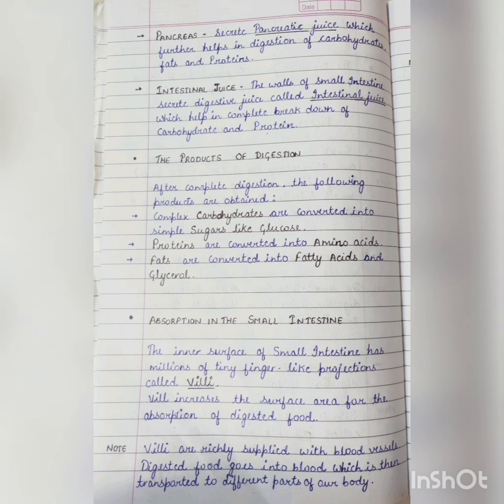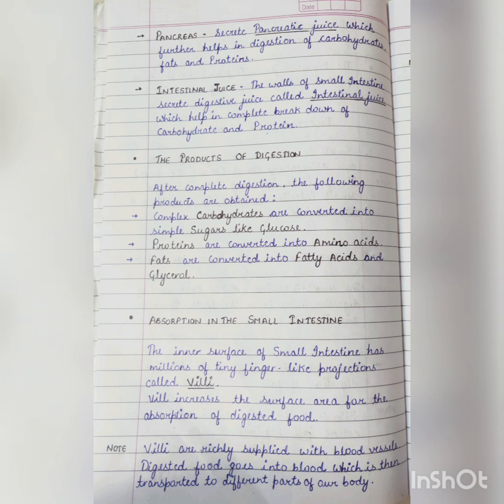Intestinal juices secreted by the walls of the small intestine further help in breaking down complex nutrients into their simpler form. After complete digestion, complex carbohydrates present in our food are broken down into sugars, proteins are broken down into amino acids, and fats are broken down into fatty acids and glycerol. Once the food is completely digested, then it is absorbed in the small intestine.